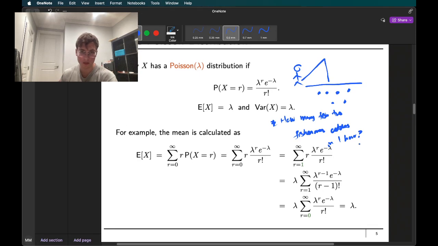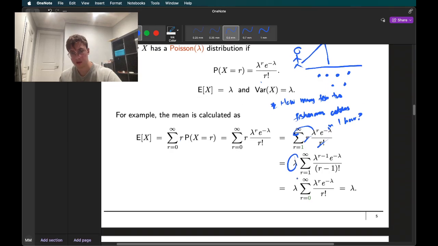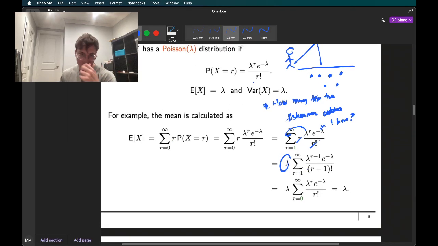So here's the proof. It's very similar to the binomial distribution. The expectation of x is equal to, again, r times the probability that x is equal to r, from r equals 0 to infinity. Then we substitute in the definition. We are going to cancel this out to get r minus 1 factorial. Then we're going to take out a lambda to the front here. And then we're going to shift this over by 1. Since it's to infinity, there are infinite terms, so we can do this easily. And then we just end up with lambda.